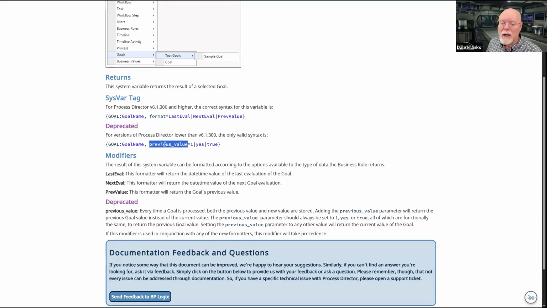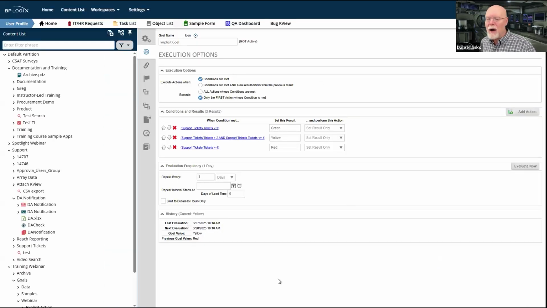So this really should have been a formatter, not a previous value modifier. So therefore, we have rationalized it so it uses the same syntax and it returns all of the values that we can see in the goal definition itself, so that the system variable has become a little bit more useful object for you whenever you're calling goal values via system variable.